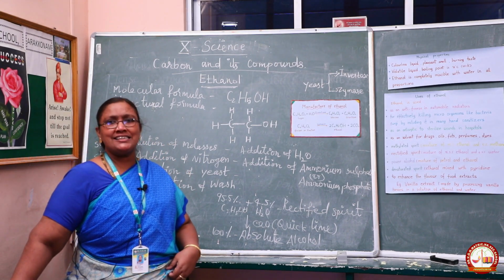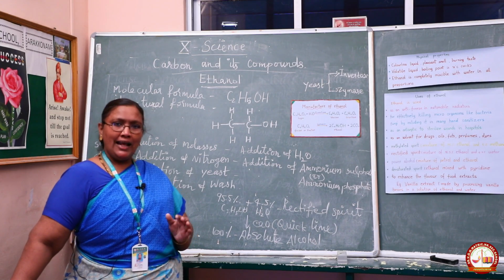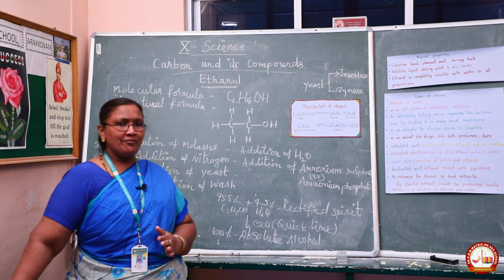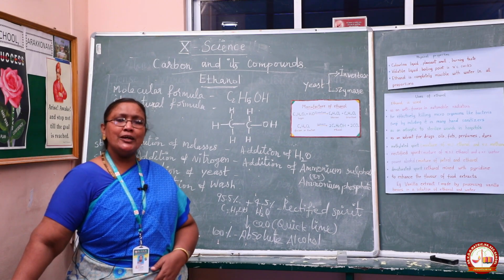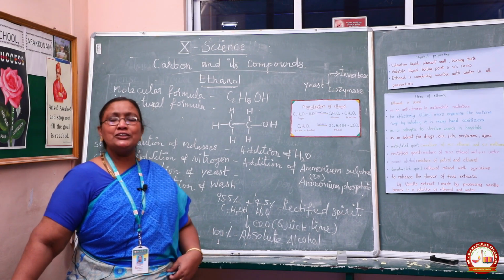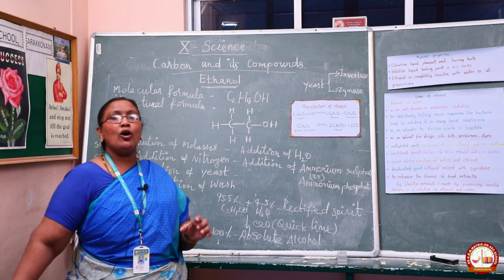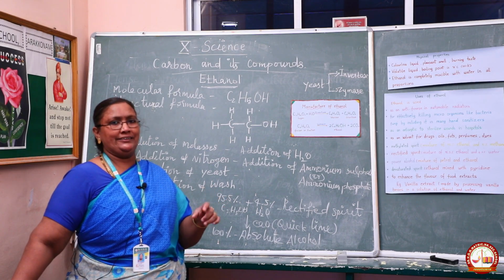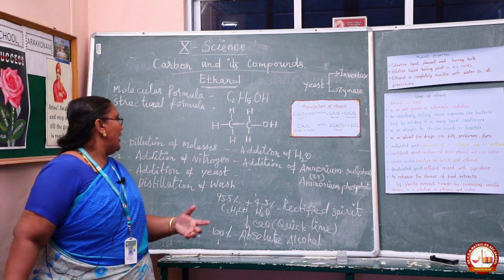Then what is molasses? Very good. Molasses is nothing but a dark colored syrupy liquid left after the crystallization of sugar from sugar cane juice. It is a byproduct. Are you able to follow, students? Molasses is a dark colored syrupy liquid. It looks like a syrup, like cough syrup. So that is molasses.